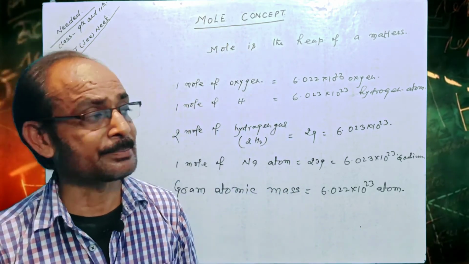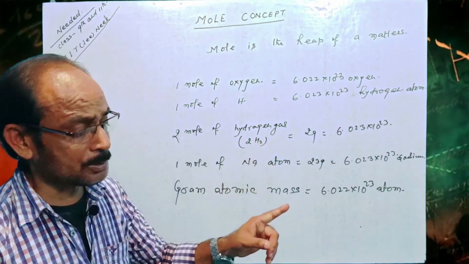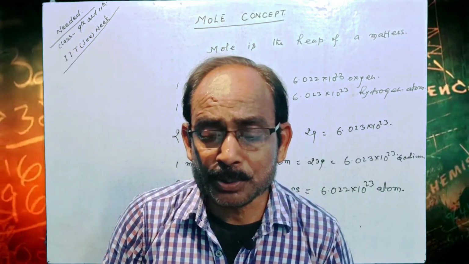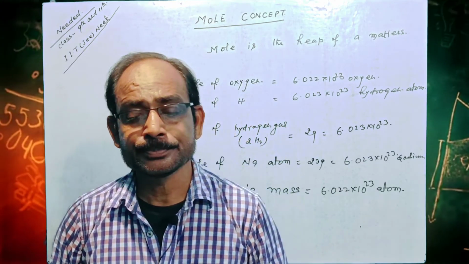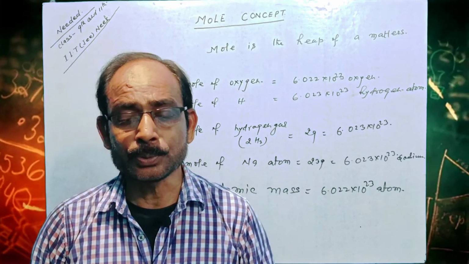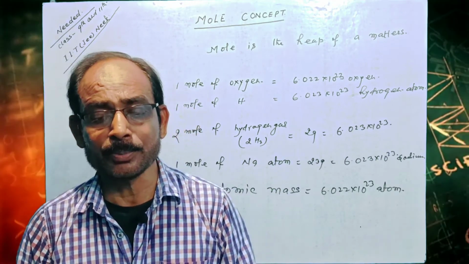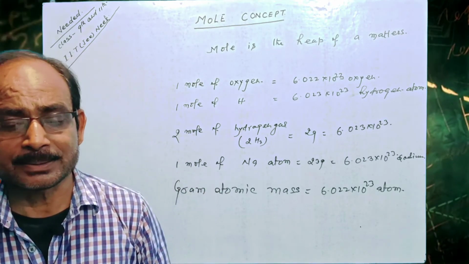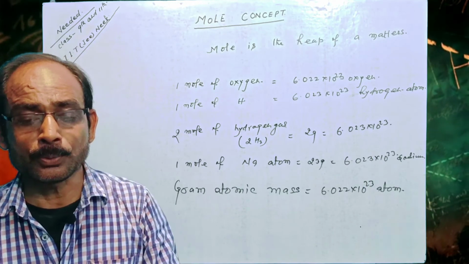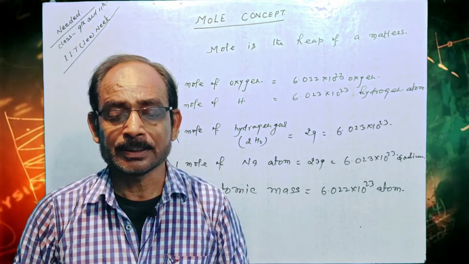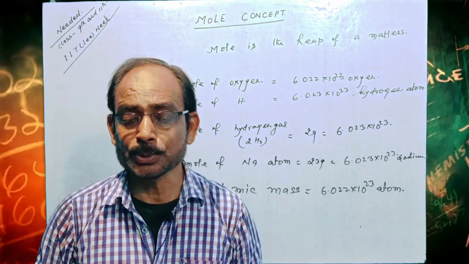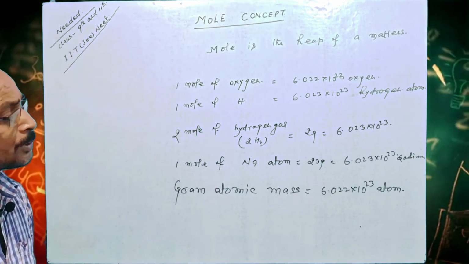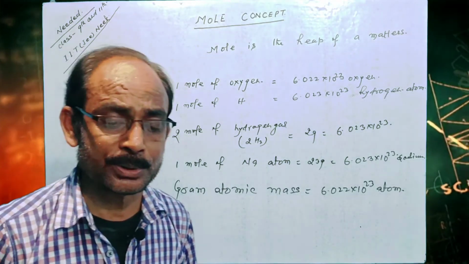These particles may be atom, molecules and ions. According to Avogadro, who honor the number of particles, atoms, molecules, ions. Hence, 1 mole of substance is 6.022 into 10 to the power 23, also known as Avogadro's number.